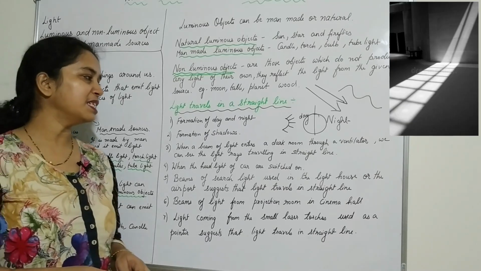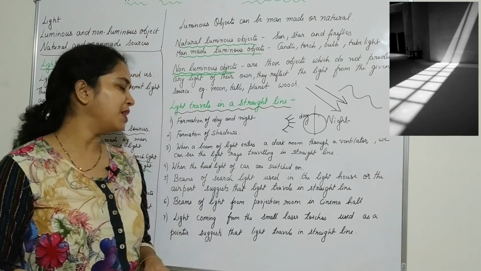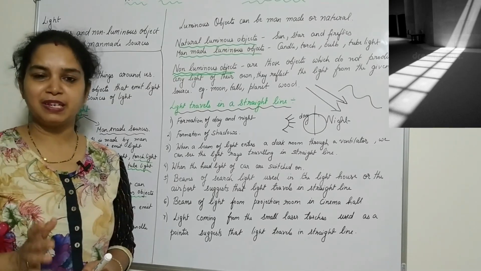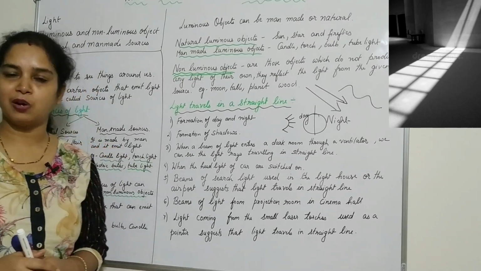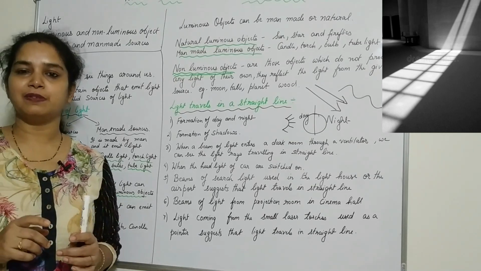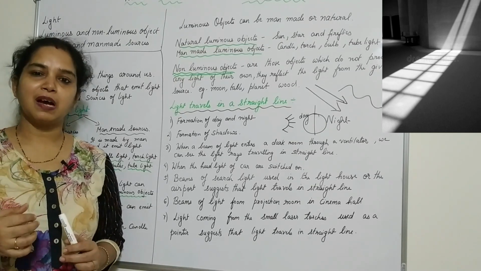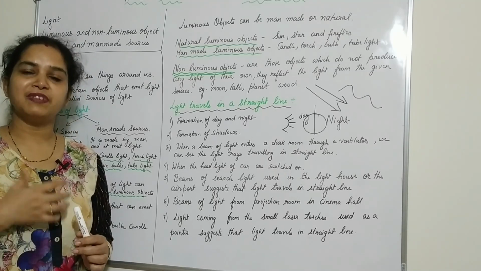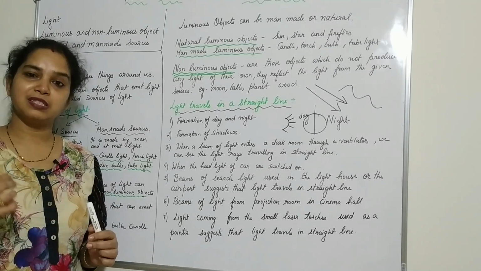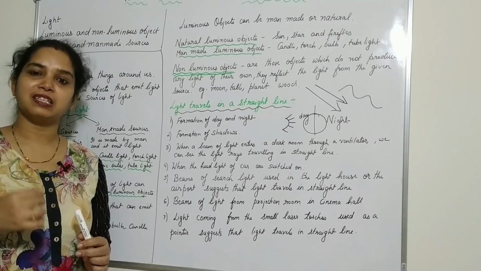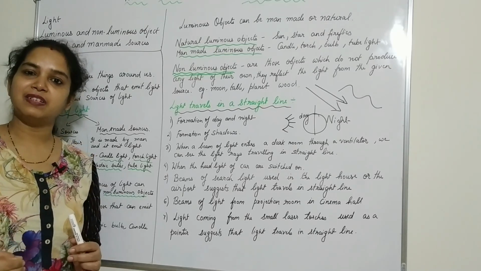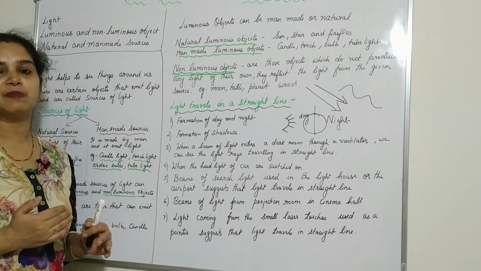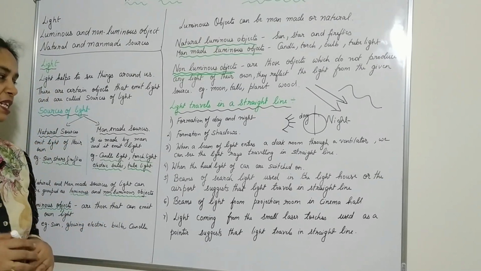When a beam of light enters a dark room through a ventilator, you can see the light rays traveling in a straight line. You might have a ventilator in your house, a small hole in the room. In the morning hours, what happens? You can see the sun rays coming in a straight line through the ventilator. This is all because light travels in a straight line. The sunlight travels in a straight line, and you can very well see the straight line coming from upward of your ventilator.